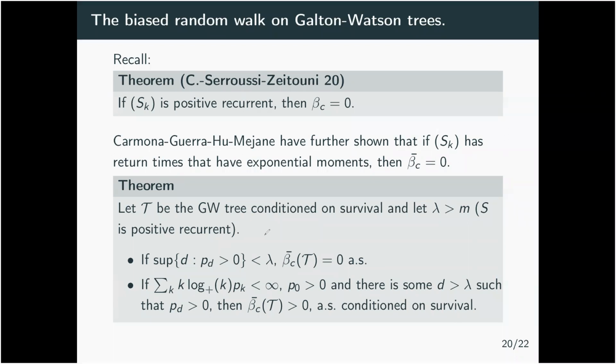But on the other hand, if you allow the probability to have D children where D is strictly bigger than lambda, then we prove that, in fact, beta c bar will be positive. So it's an interesting case where beta c bar is 0, beta c is 0, but beta c bar is positive. For the lattice, it is actually a conjecture that the two are equal, that beta c bar is always equal to beta c. And here is an example where this cannot happen.